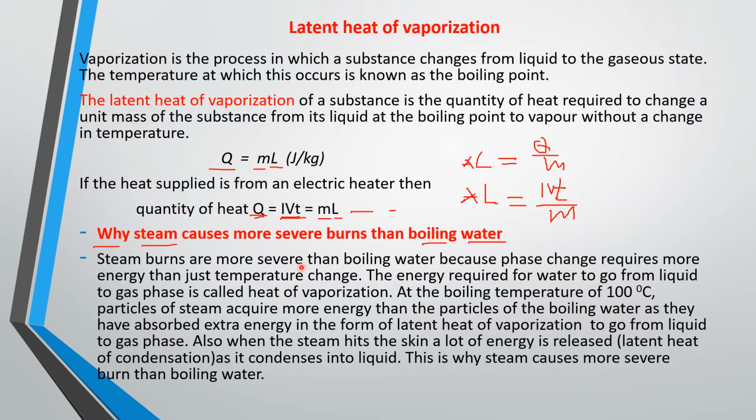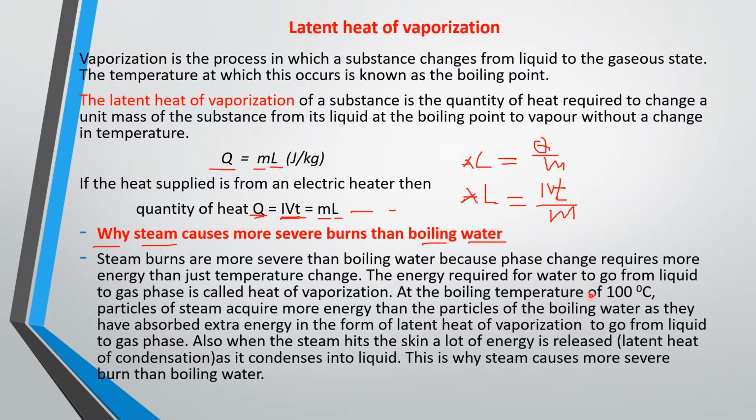Steam burns are more severe than boiling water because phase change requires more energy than just temperature change. When you heat water from 0 degrees to 100 degrees, that is just temperature change. But for the boiling water to become steam, that is phase change. The energy required for water to go from liquid to gas phase is called heat of vaporization.